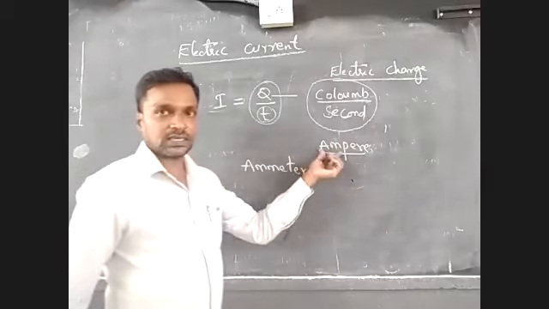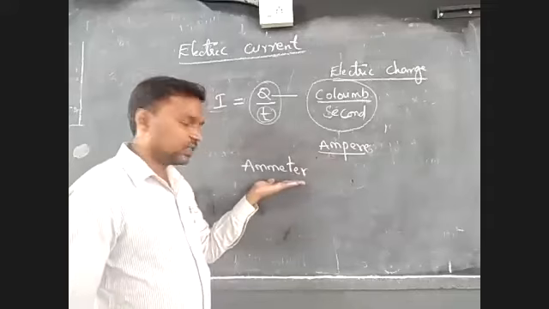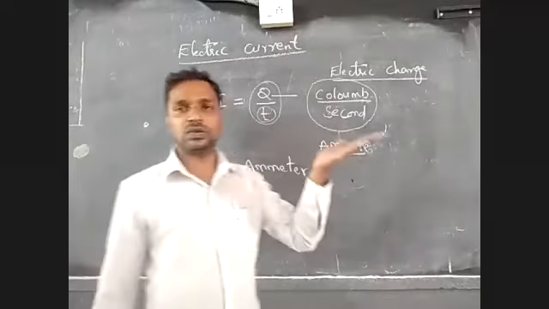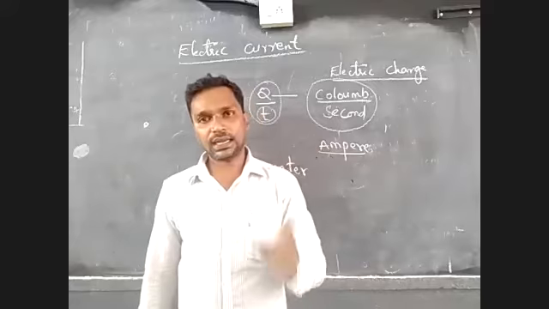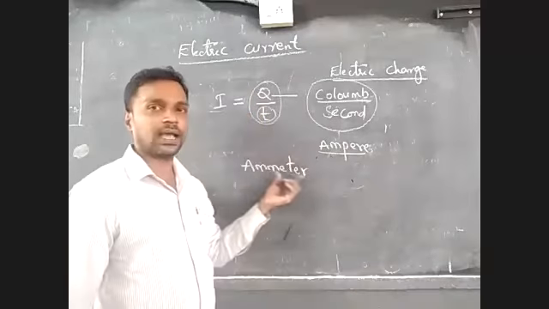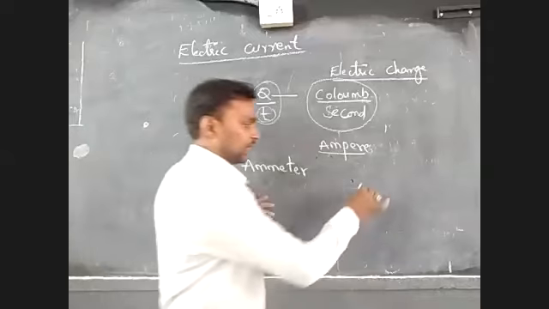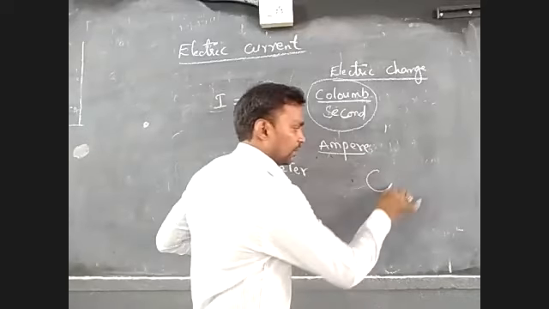Up to here we discussed earlier, in the last class. Now the unit of electric current is ampere, and the instrument used to measure electric current is called ammeter. The symbol of ammeter in the electric circuit is given as a circle with two terminals, a clear circle.